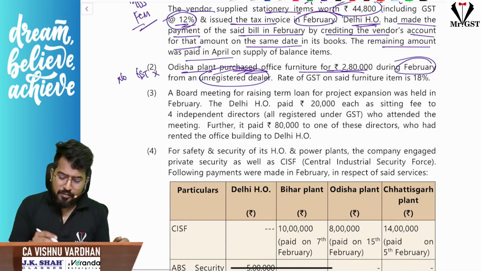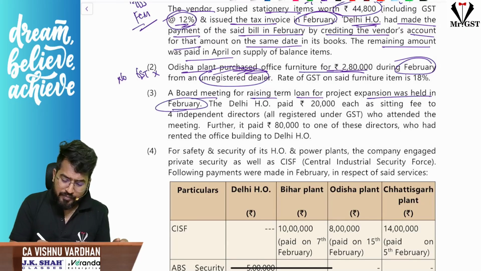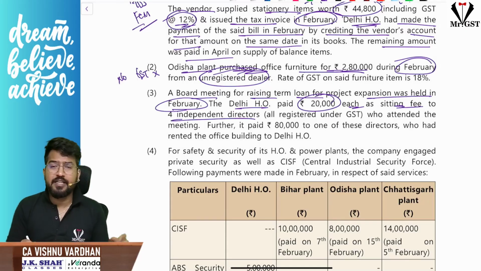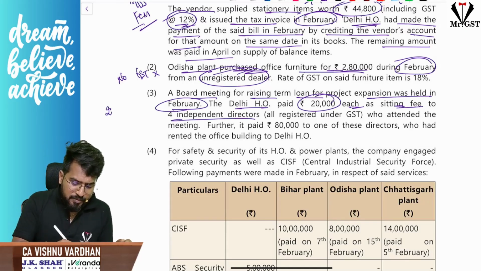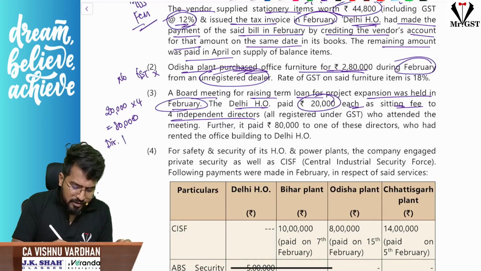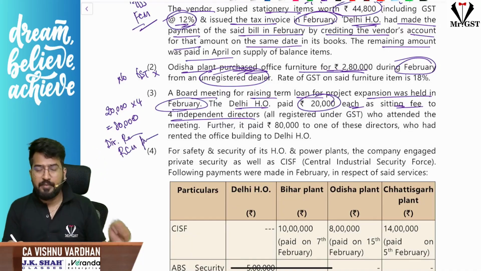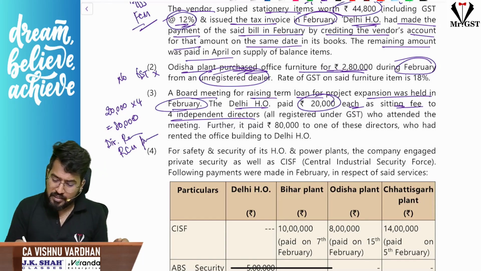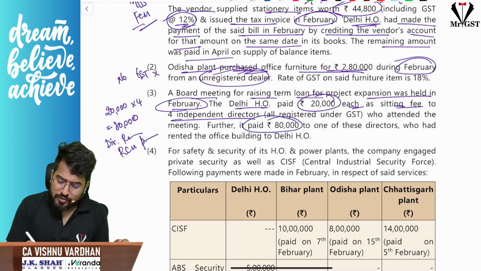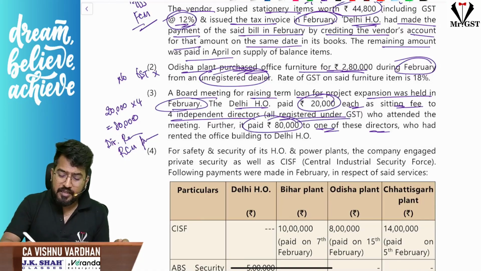Next, sir, a board meeting raising term loan for project expansion was held in February. Delhi head office paid 20,000 each as sitting fees to 4 independent directors. You know, sir, sitting fees paid to directors comes under RCM. So 80,000 director remuneration is RCM purchase. Okay, hope you are clear with this. And further, it paid 80,000 to one of these directors, and understand all the directors are registered under GST. That is a very important point here.